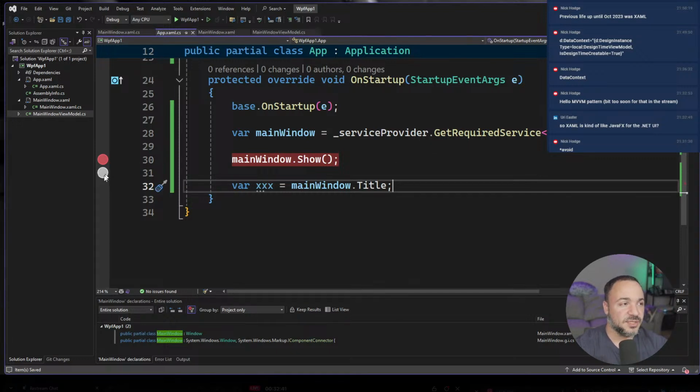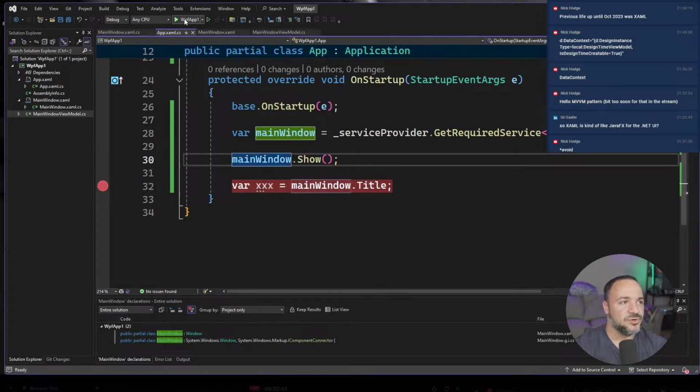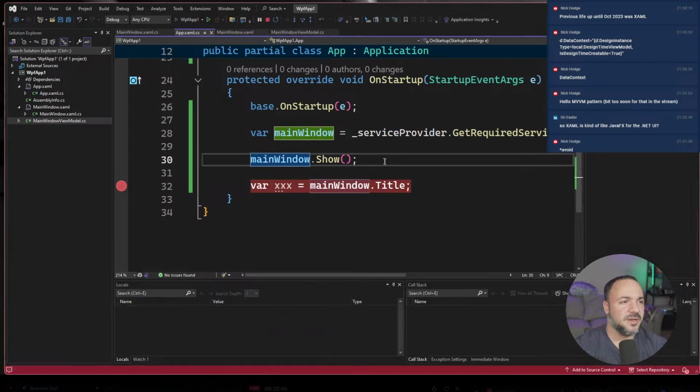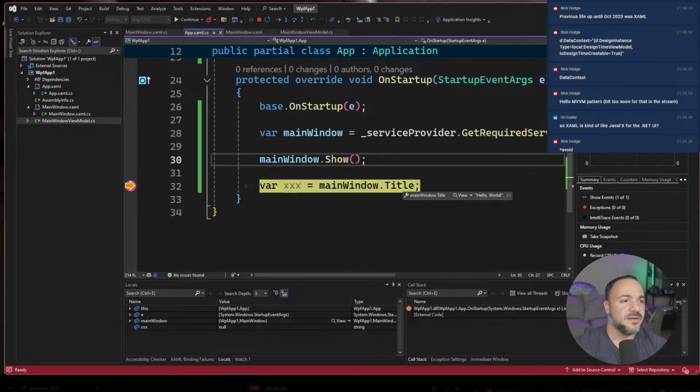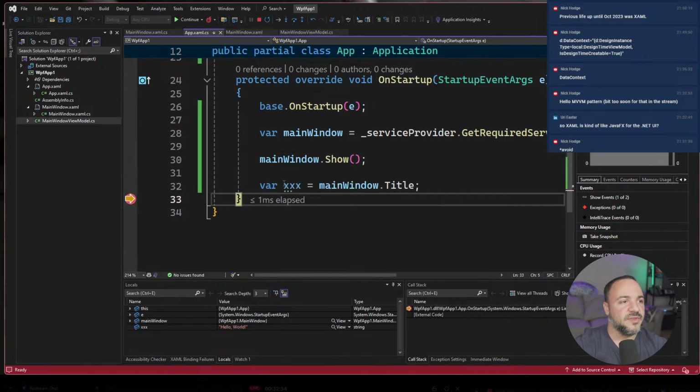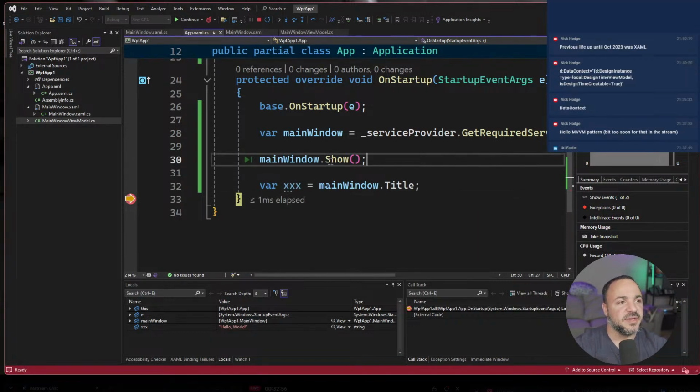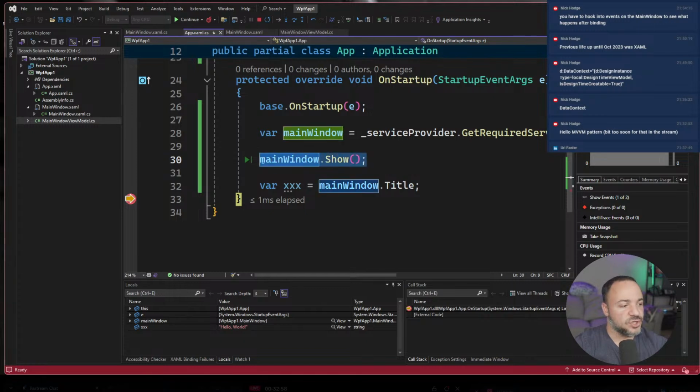Show dialog is supposed to be blocking, but I think main window show is also going to block. So we oh no, we hit it. Okay, we do get the binding taking place, so that's good. I can't recall the exact problems we used to have with this kind of stuff, but maybe it is the fact that we'd have to show this first. Yeah, you have to hook into events on main window to see what happens after binding.